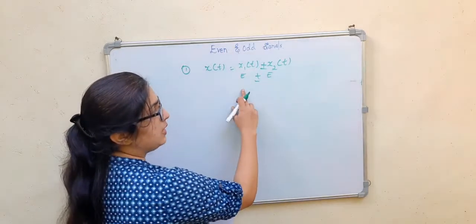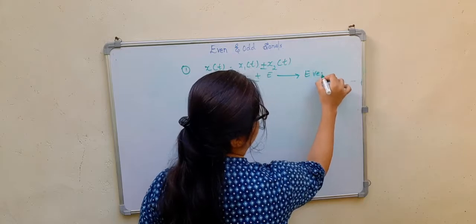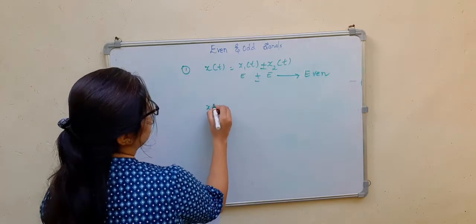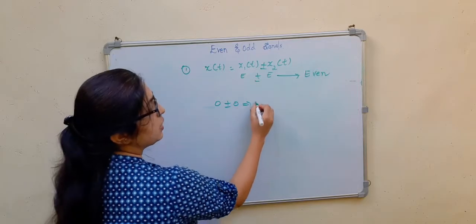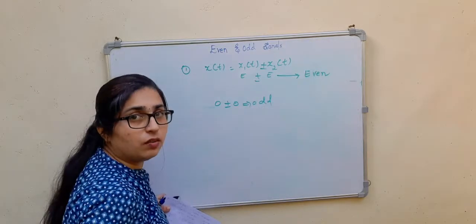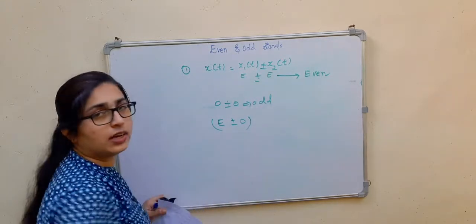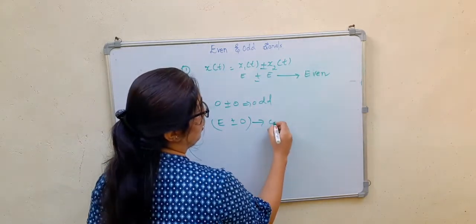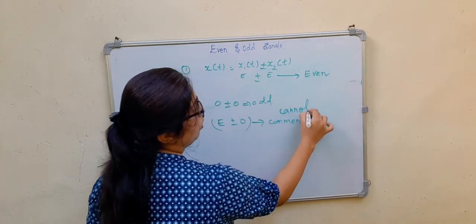If two even signals are added or subtracted, we get an even signal. If you add or subtract two odd signals, you get an odd signal itself. But if you add or subtract an even and an odd signal, we cannot comment on it.